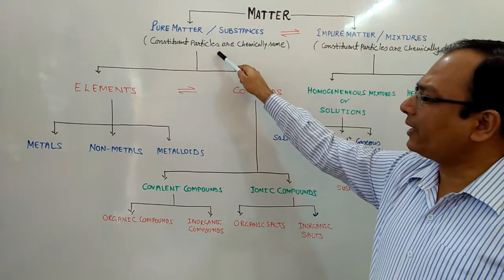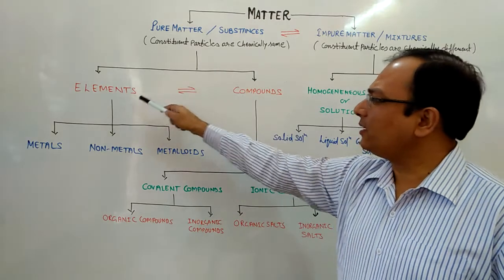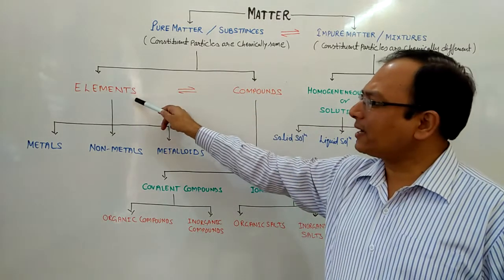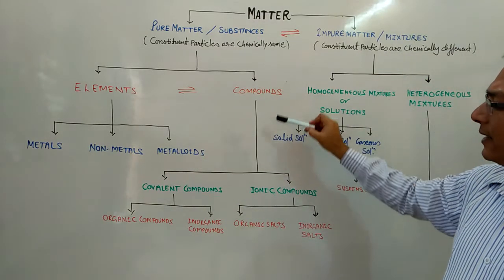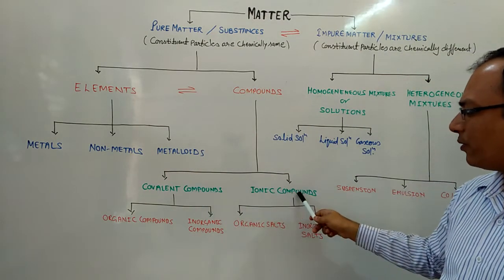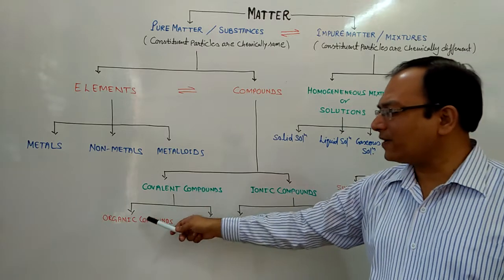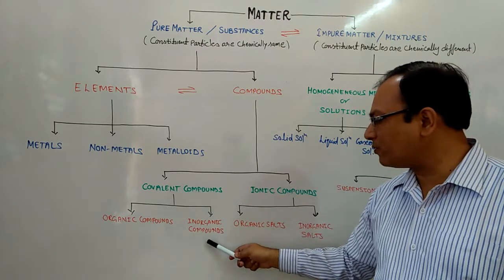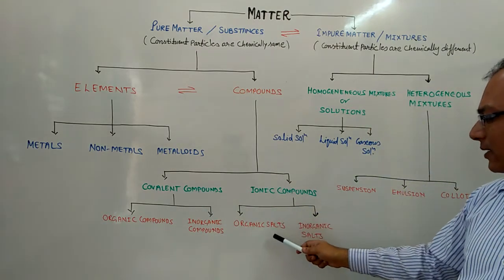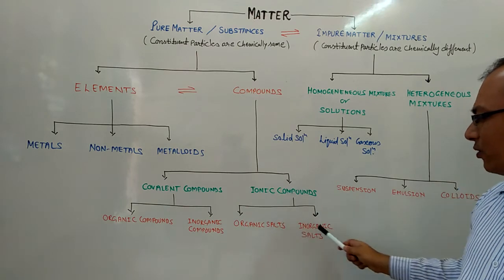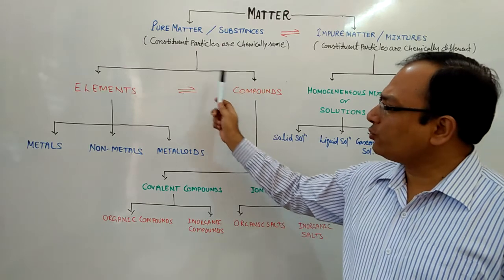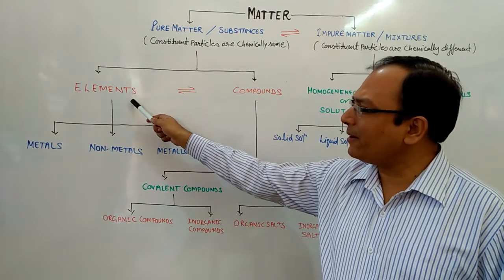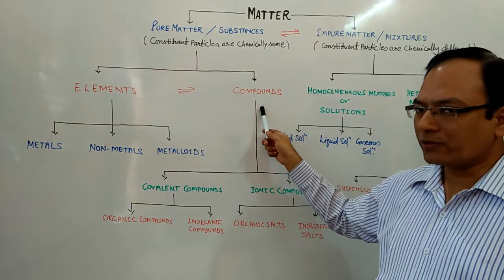Pure matter is again classified into elements and compounds, and elements are classified into metals, nonmetals and metalloids. Compounds are classified into covalent compounds and ionic compounds. Covalent compounds are again classified into organic compounds and inorganic compounds, and ionic compounds are classified into organic salts and inorganic salts. Compounds can be decomposed to form elements, and different elements combine to form compounds.